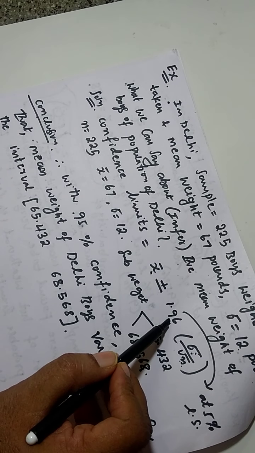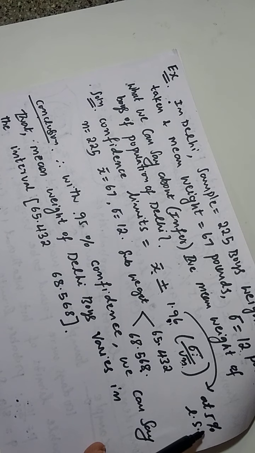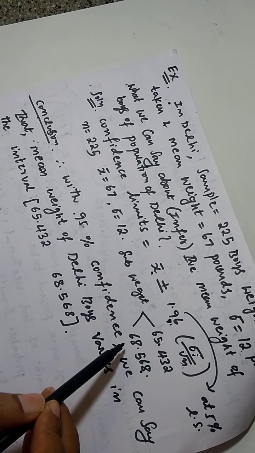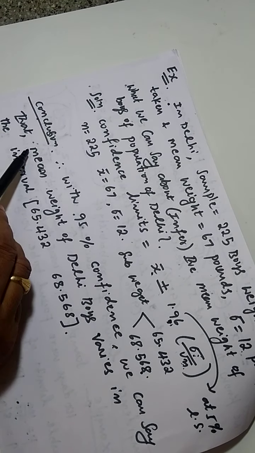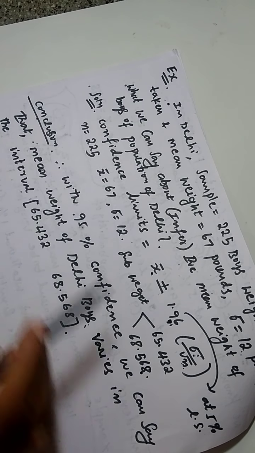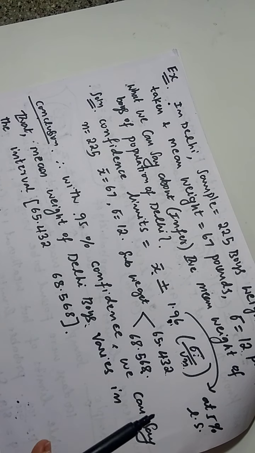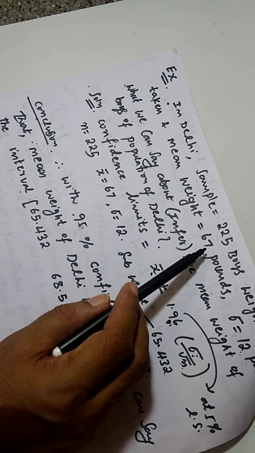ZC is 1.96 at 5% level, and 5% level means 95% confidence. With 95% confidence, we can say that the mean weight of Delhi boys varies in an interval 65.43 to 68.568. This is what we mean by the confidence interval for mean weight.